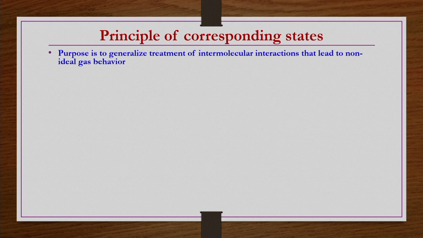So, the purpose of the principle of corresponding states is to generalize the treatment of intermolecular interactions that lead to non-ideal gas behavior. Let us say each non-ideal gas behavior is represented by some kind of intermolecular potential. That potential may include different types of forces, both repulsive and attractive. So, can we have a generalization of this intermolecular potential for one particular group of non-ideal gases which have similar nature? That is the purpose of this principle of corresponding states.